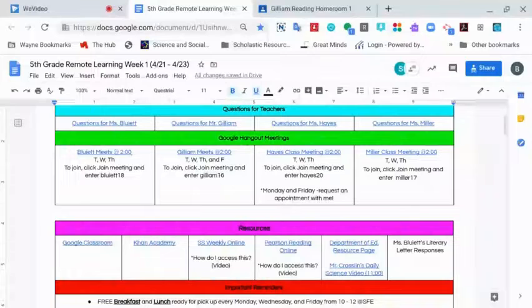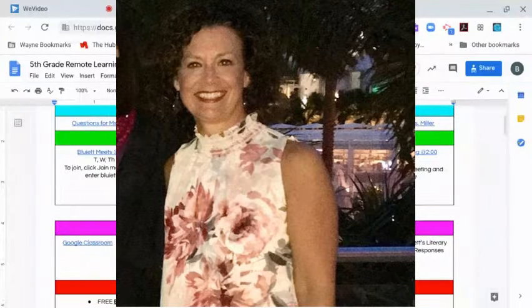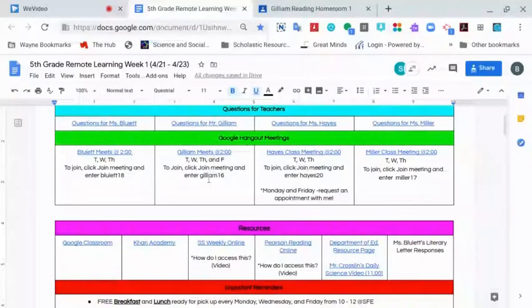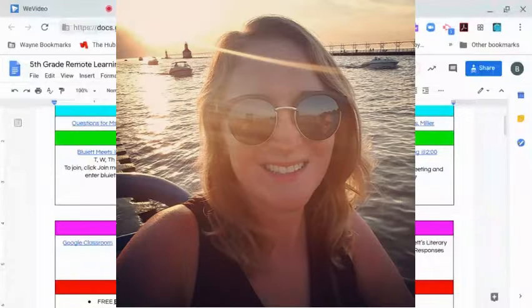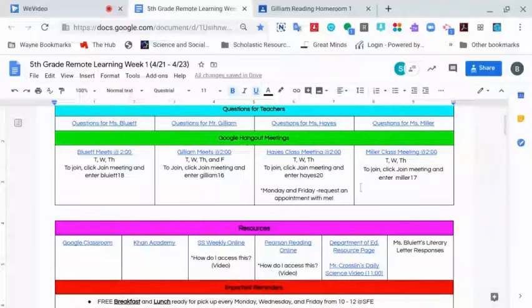Either way, these Google Hangouts are simply made to allow you to ask for help as needed with a face and being able to see a person's screen. So it doesn't matter which one you join, it just depends on what you need as a learner. So if you need some help in writing, you might want to join Miss Hayes' class at 2 o'clock. This is also helpful for parents because if they would like to maybe ask a question through you, these are also other possibilities. But these are intended for students and their questions.